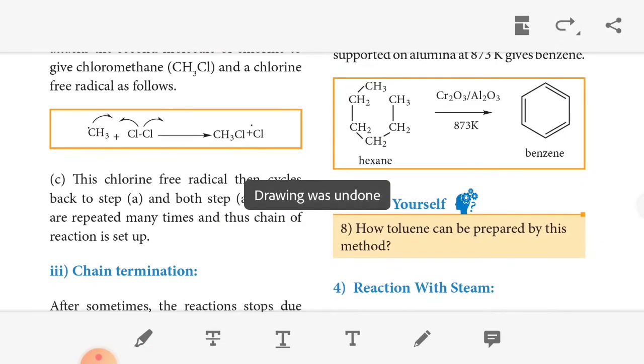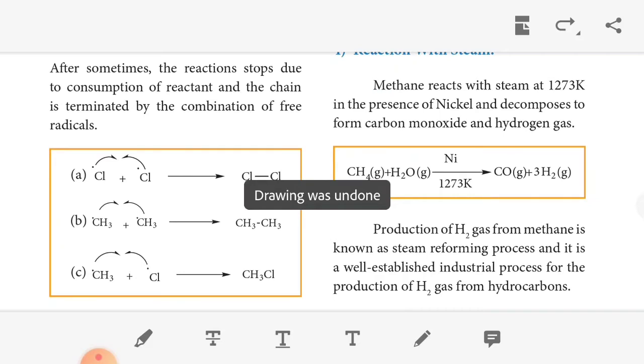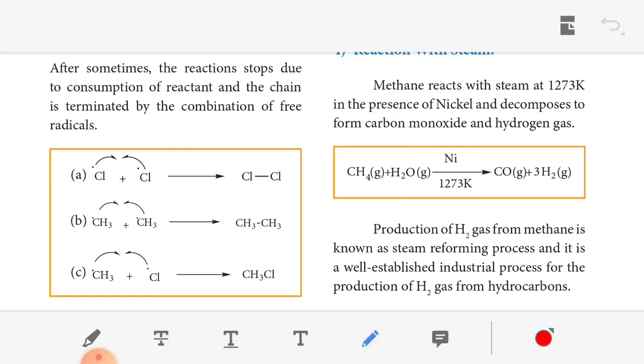The next one, reaction with steam. Methane reacts with steam at 1273 Kelvin in the presence of nickel as a catalyst and decomposes to carbon monoxide and hydrogen. So methane, CH4, with steam, that is gaseous water, and nickel as a catalyst. We get carbon monoxide, one carbon and one oxygen.